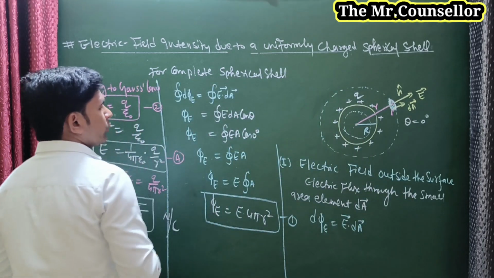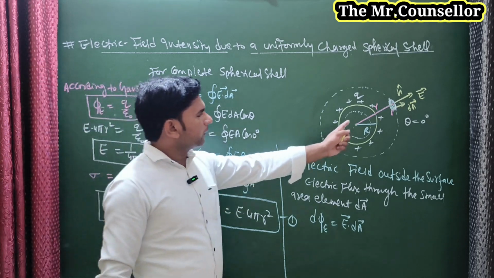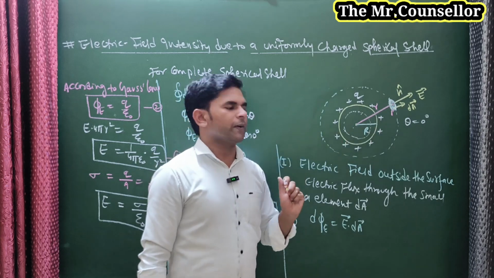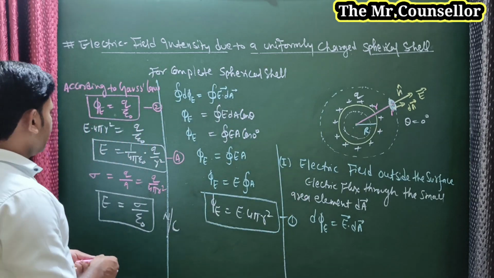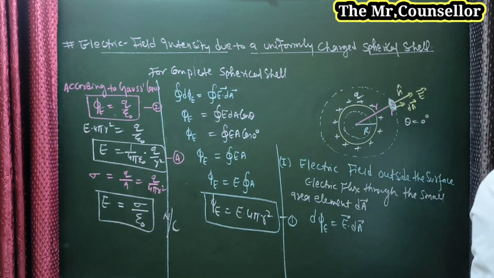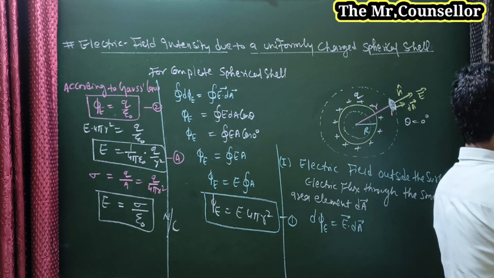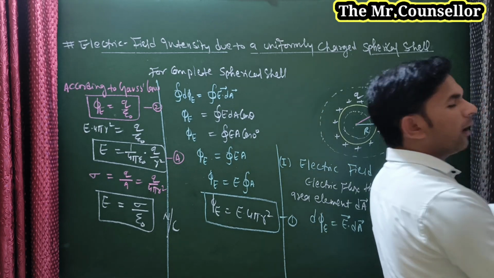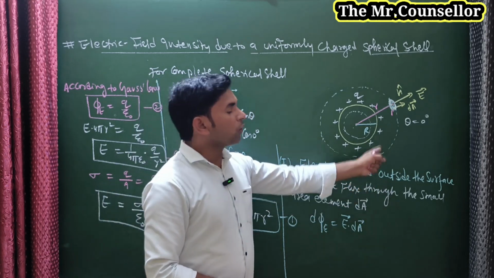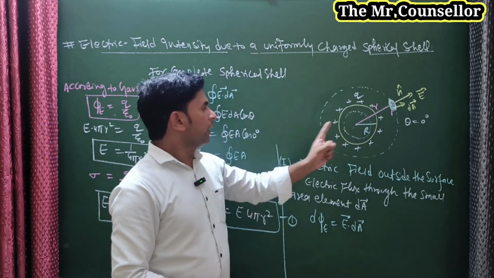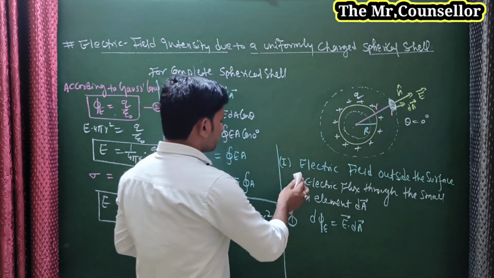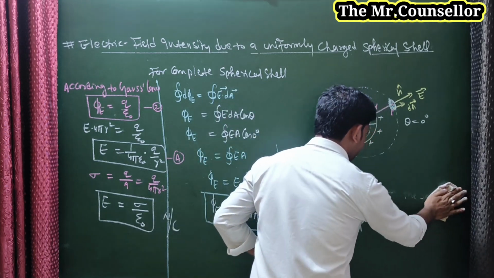After this, suppose we need to find the electric field on the surface of this spherical shell. So we need to erase this one. Don't be confused, it is a very simple concept. First we completed the electric field outside the surface. Now we are going to discuss the electric field on the surface. So second, we are going to discuss here.